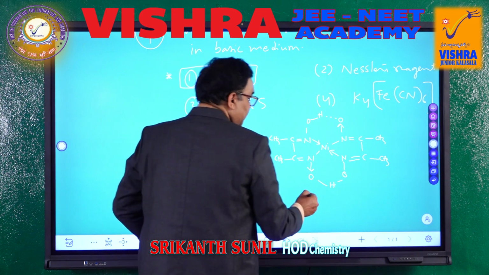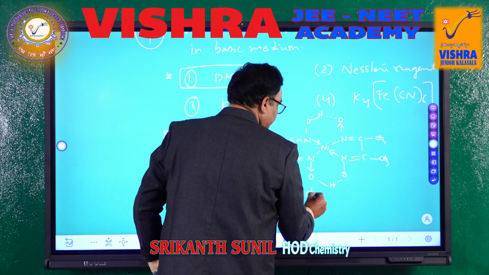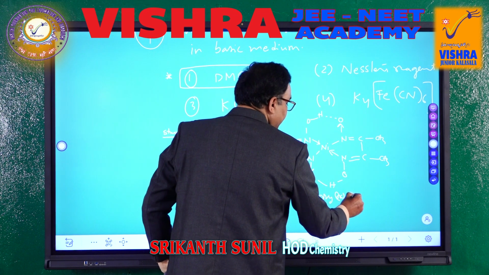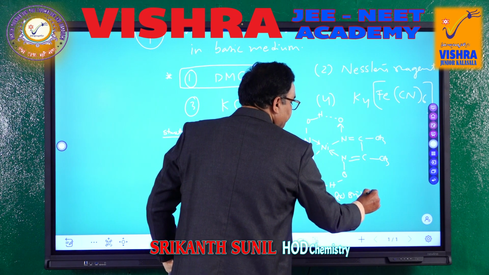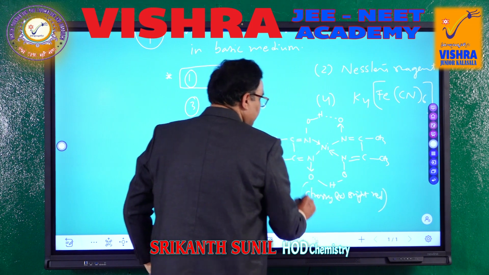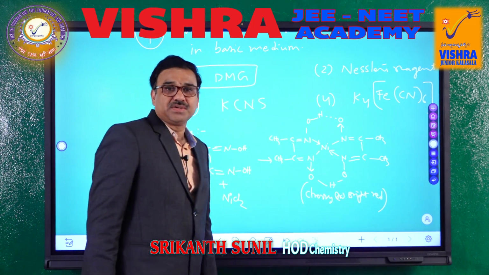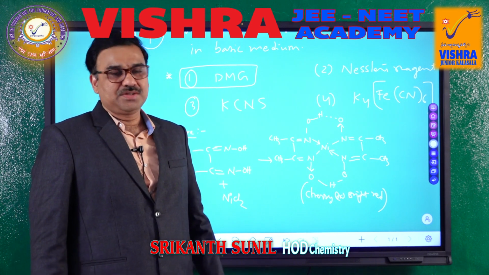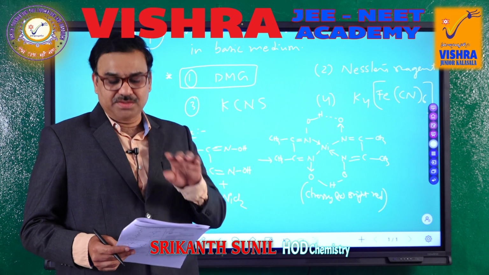This structure is a cherry or bright red color. So this one is a test for nickel, so we can use it as a test for nickel in the practicals. So students, I think all of you understood the 9th question.